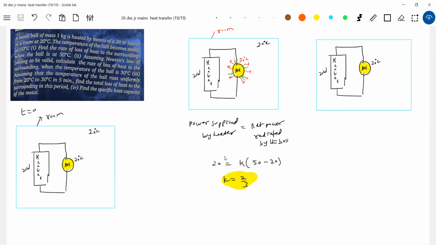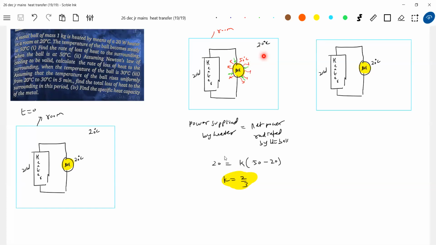Okay, let's get into the discussion: find the rate of loss of heat to the surrounding when the ball is at 50 degrees Celsius. Tell me what you should do. What is the rate of loss of heat? All the heat supplied by the heater coil is what will be given by the ball to the surroundings, no?